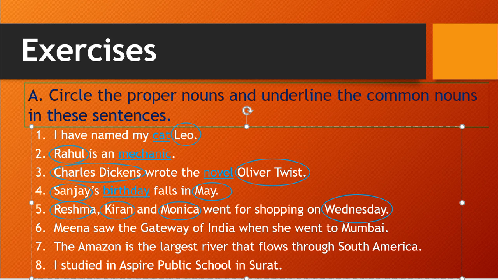And the fourth one is, Sanjay's birthday falls in May. So Sanjay is a particular person's name, a specific person's name. So Sanjay is a proper noun.